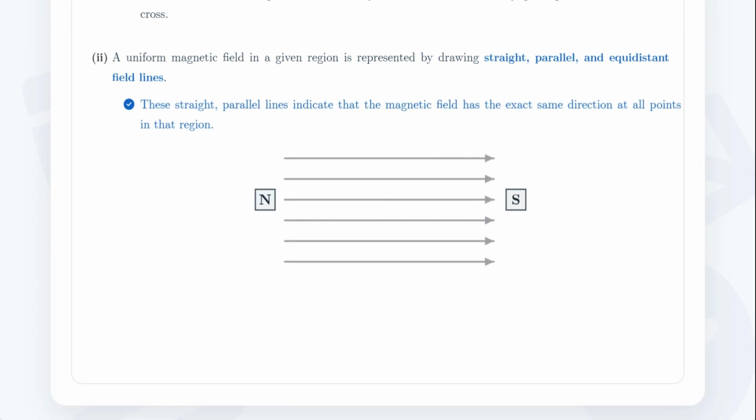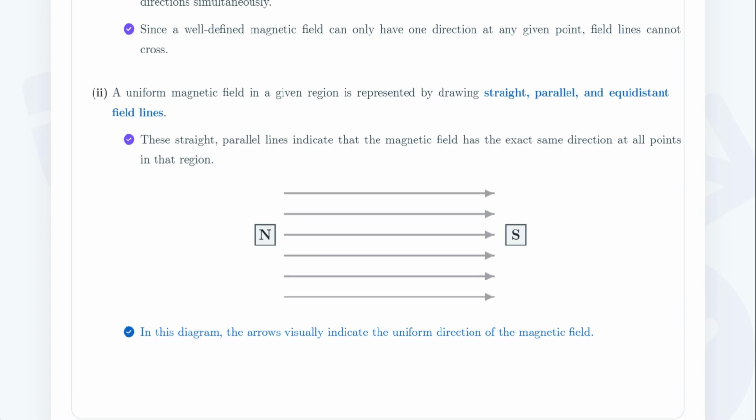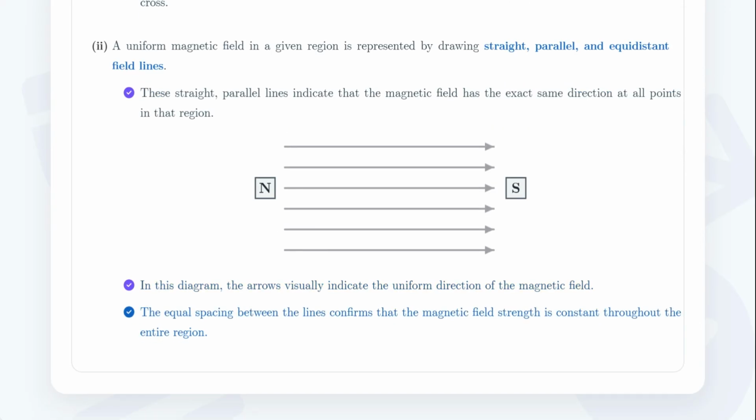These parallel lines clearly indicate that the magnetic field has the exact same direction at every single point in that region. Let's look at a simple diagram to illustrate this. Inside the gap between the North Pole on the left and the South Pole on the right, we draw perfectly straight, parallel lines. In this diagram, the arrows indicate the constant direction of the magnetic field. Furthermore, the equal spacing between these lines visually confirms that the field strength is perfectly constant.